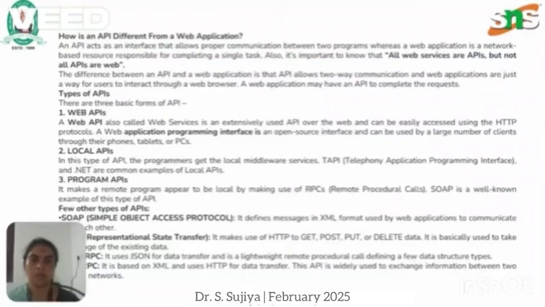The types of API we have are the web API, local API, and program API. Web API is extensively used over the web and can be easily accessed by the HTTP protocol. Local API is used to get local middleware services, like the telephony application programming interface and .NET, which are common examples of local API. Program API makes a remote program appear to be local by making use of RPC, that is, remote procedure call.